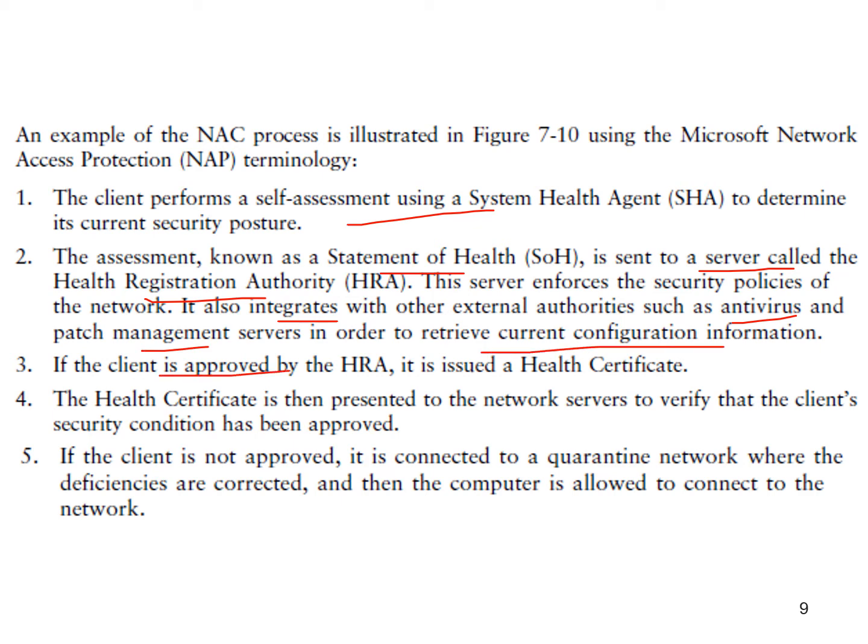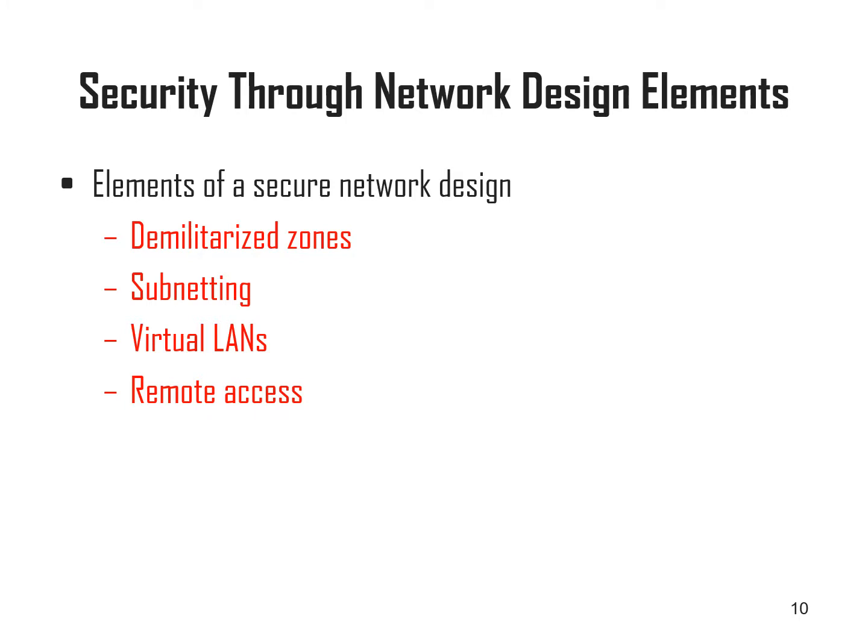If the client is approved by the HRA, it is issued a health certificate. The health certificate is then presented to the network server to verify that the client's security condition has been approved. If it is not approved, it is sent to the quarantine network until the deficiency has been corrected, and then it is allowed back to connect to the network. So this is how we can do it with the NAC.